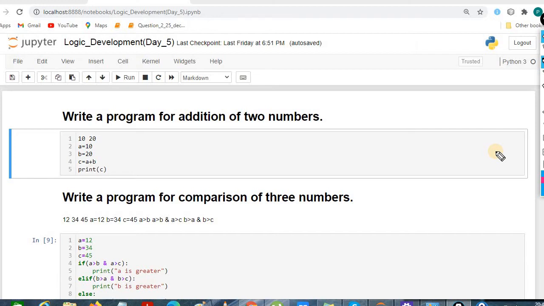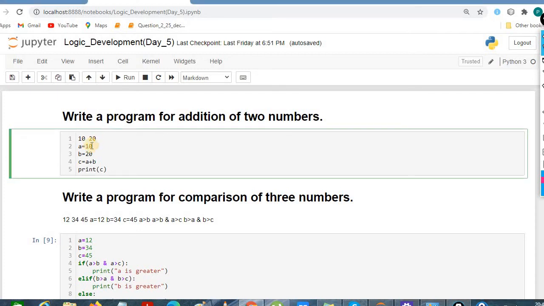The first question is, write a program for addition of two numbers. We are considering two numbers, one is 10, the second one is 20. Since our childhood, we know we can use the plus symbol and add any numbers. The same way we are using it here.